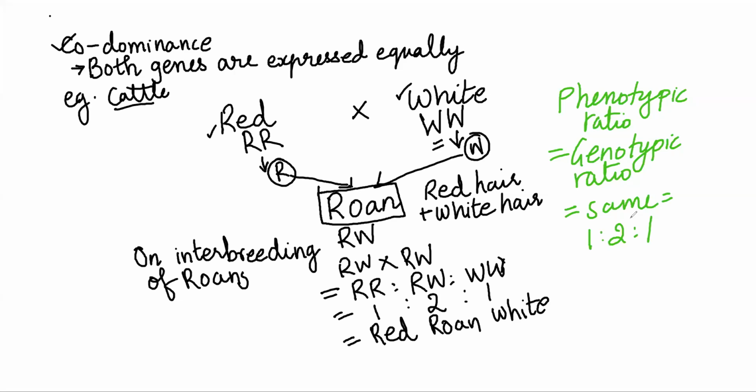Example, cattle. A red cattle and a white cattle, when they are crossed, will produce a special type of cattle called Rowan. In Rowan there will be red hair as well as white hair seen. So Rowan is a hybrid and both red and white genes are expressed. On interbreeding of Rowans in the F2 generation, I will find that the genotypic and phenotypic ratio both is 1:2:1.